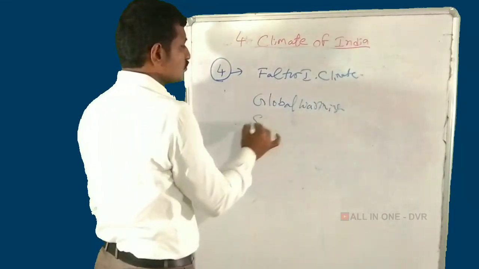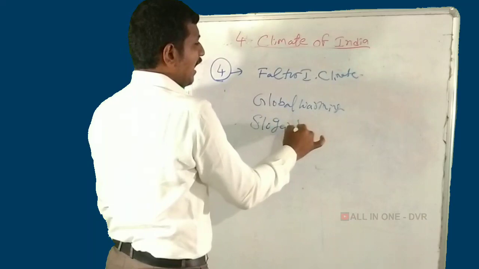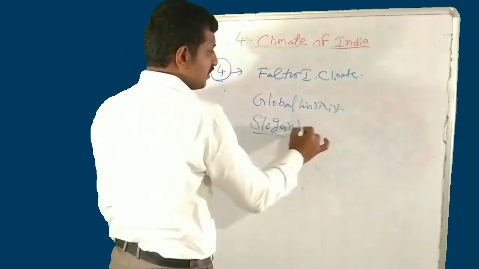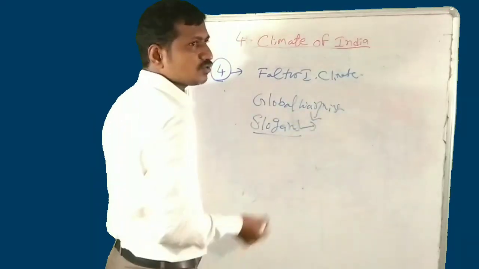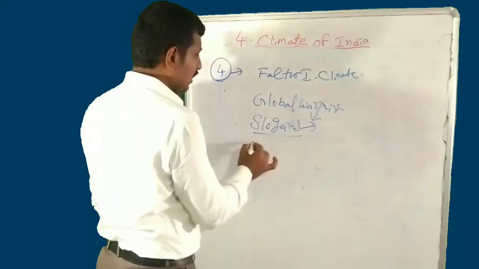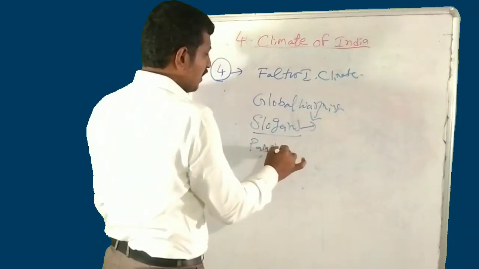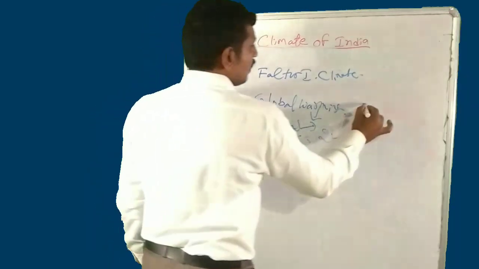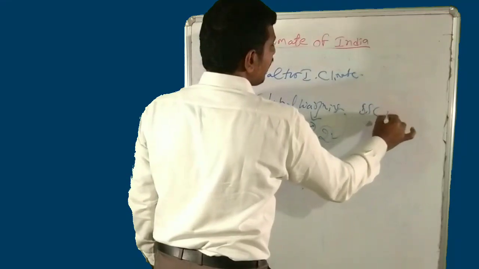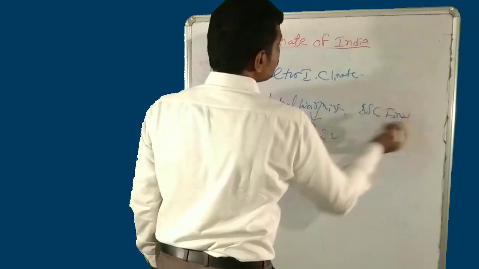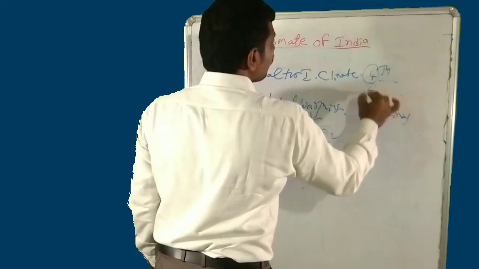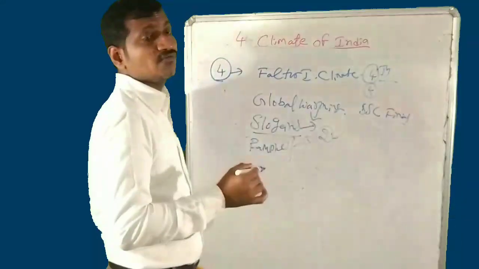Also, write slogans on planting trees or protecting trees, write slogans on global warming, and prepare a pamphlet on global warming. These are asked in the SSC final exam.